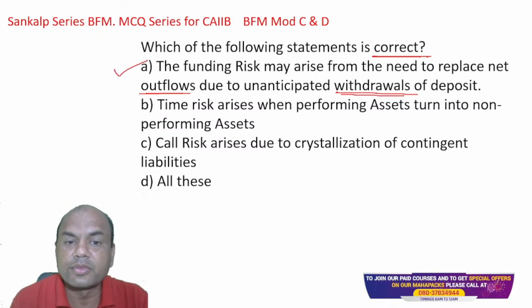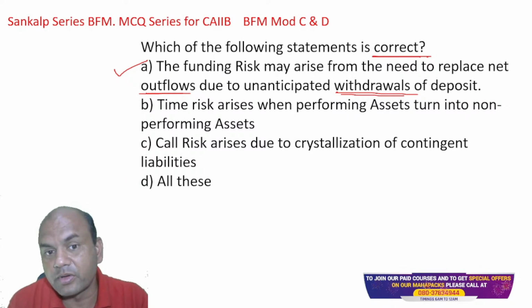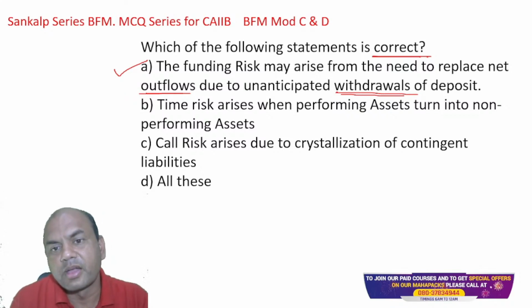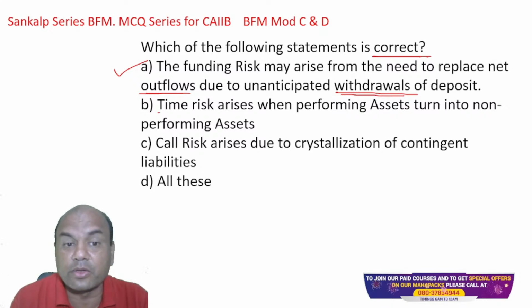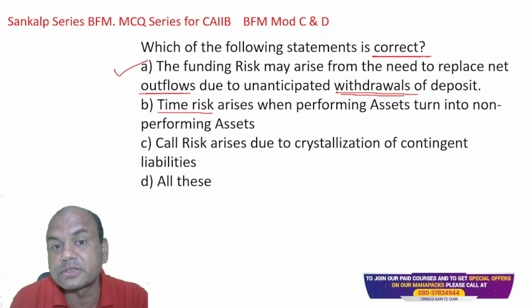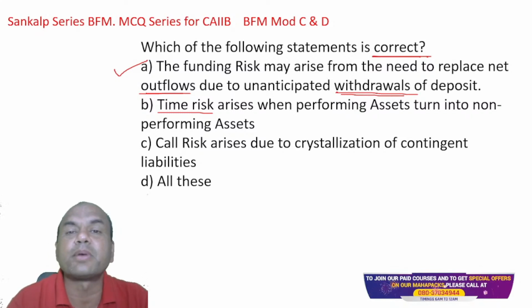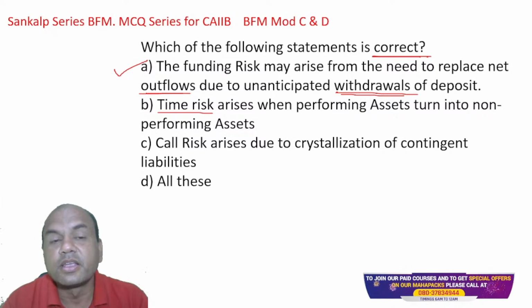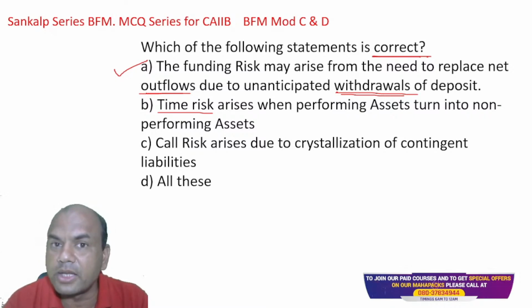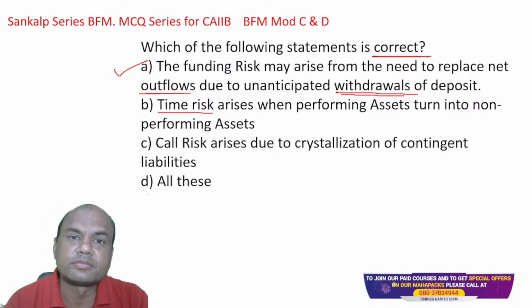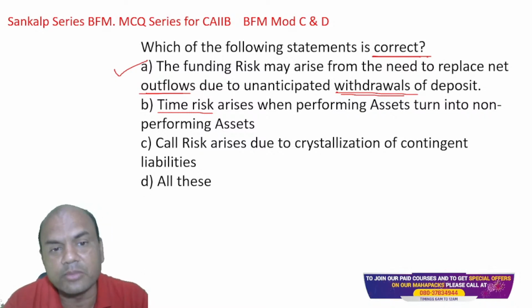What about B? Now I want the answer from your side. Time risk arises when the performing assets turn into NPA. Is this true? What is time risk? Let me explain, but I won't be answering whether B is correct or not. That is what you should answer. Time risk is a part of liquidity risk. Here in liquidity risk, I don't get money on time to pay for my liabilities. That is time risk. Now tell me whether B is right or not.